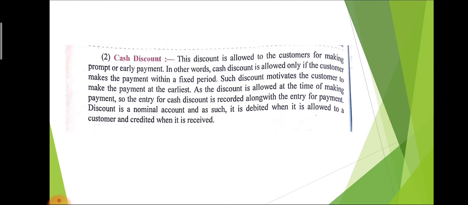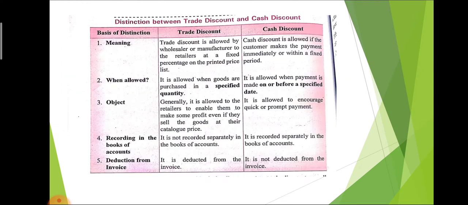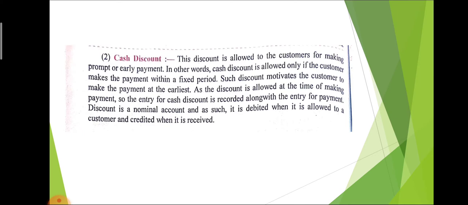And one more point: journal entry showing cash discount. Trade discount is directly deducted from the amount, but for cash discount we show the journal entry. How is it? Now we understand this point with the help of the next illustration.